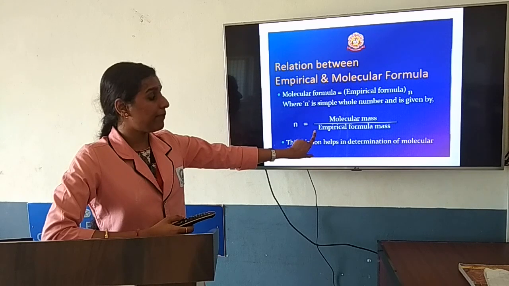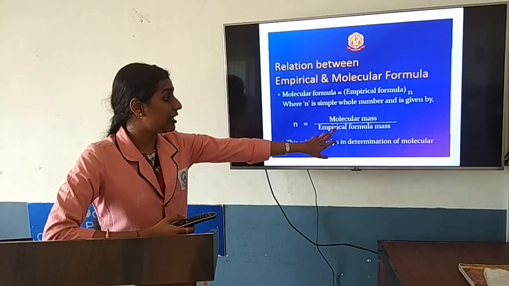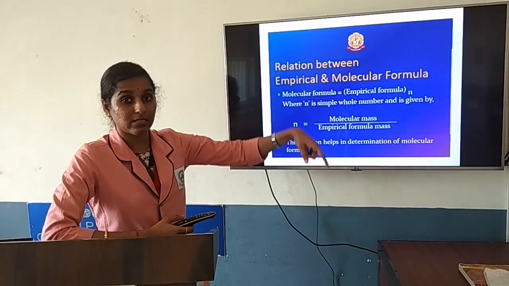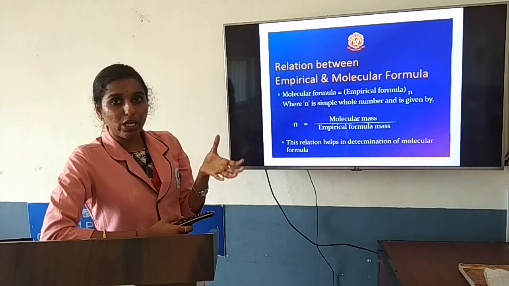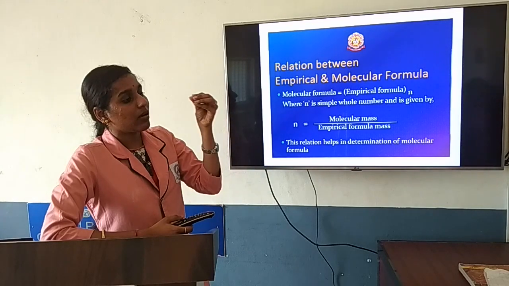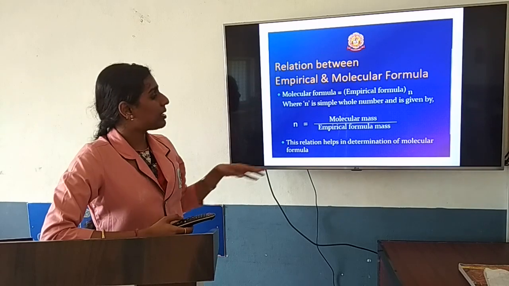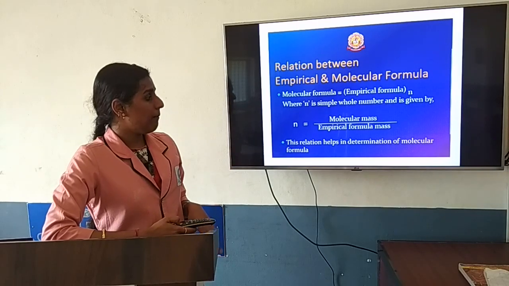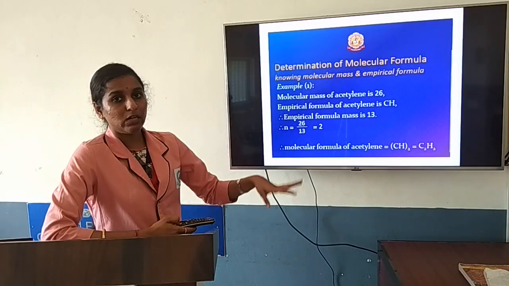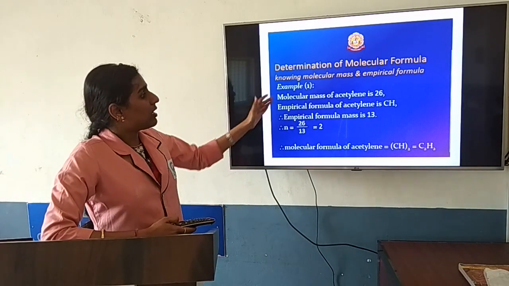Now, how do you find empirical formula mass? Here you are not going to find the empirical formula, you are going to find the empirical formula mass. Based on the empirical formula you get, you find the mass of each element and add them. That is the empirical formula mass. So remember, n is equal to molecular mass divided by empirical formula mass. Now we will go with the problem.